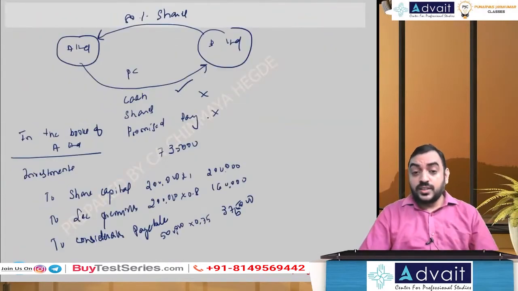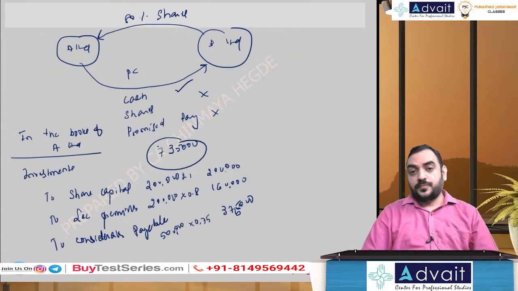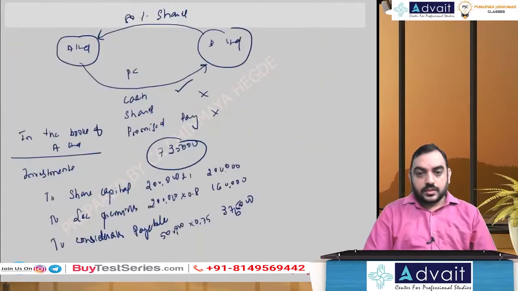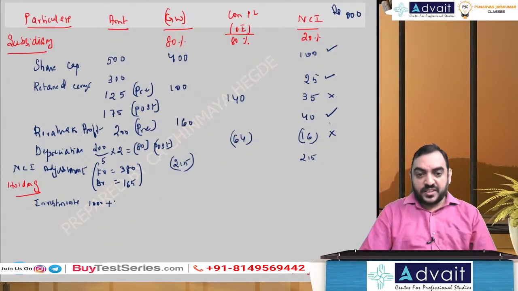You should also take 1,000 plus the 7,35,000, which means 735, because it is unrecorded. We have to record it now. So it comes to 1735. This will be subtracted in the goodwill column.